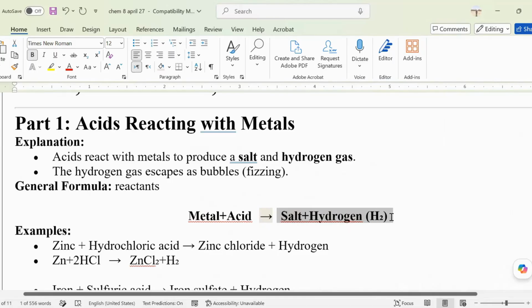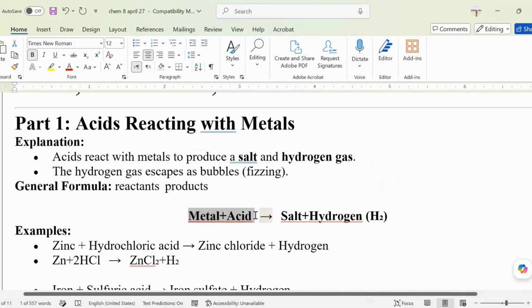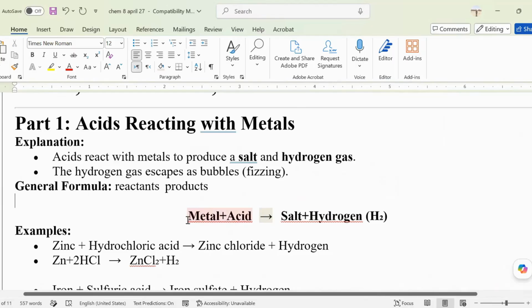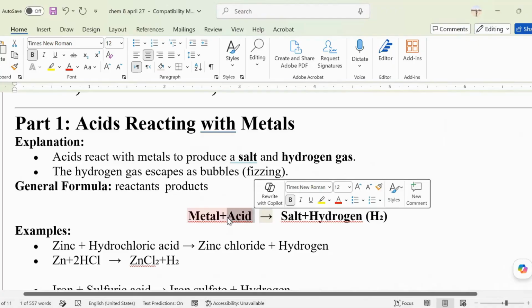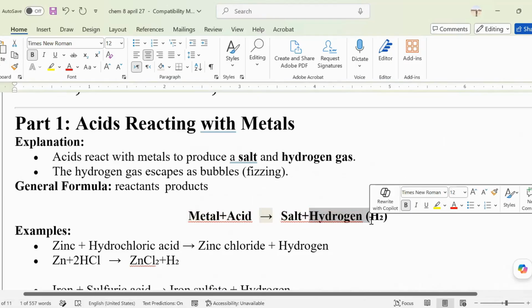And these salt plus hydrogen are what we call products. In the chemistry world, in any chemical reaction with this arrow, there are reactants and there are products. So in this type of chemical reaction, if you mix any metal with an acid, the products are always a salt and hydrogen, which is H2.